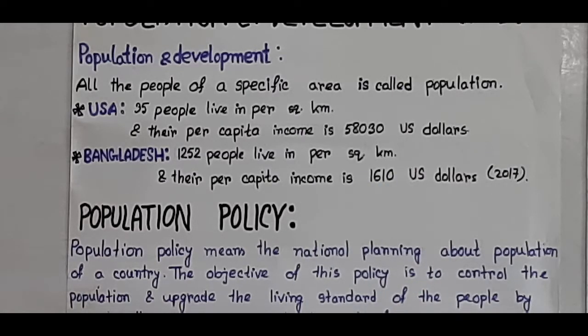So that means we know that where 35 people live in per square kilometer, on the contrary 1,252 people live in per square kilometer, that means there is less development than US in Bangladesh. And if we talk about the per capita income, we will see the comparison between these. That means there is 58,000 and where we have only 1,600. So this is the comparison.